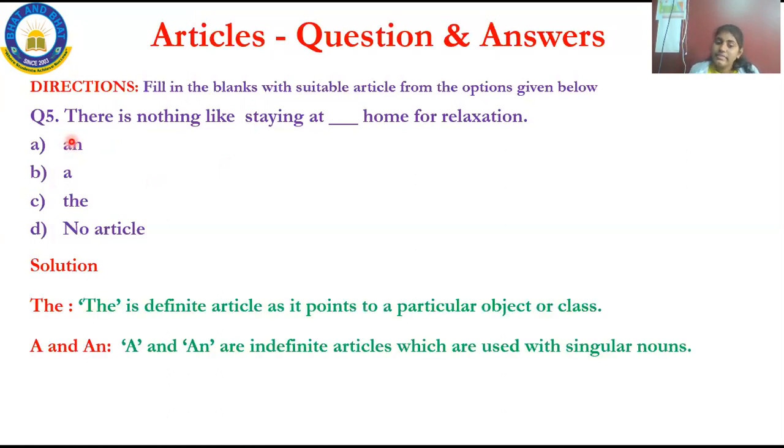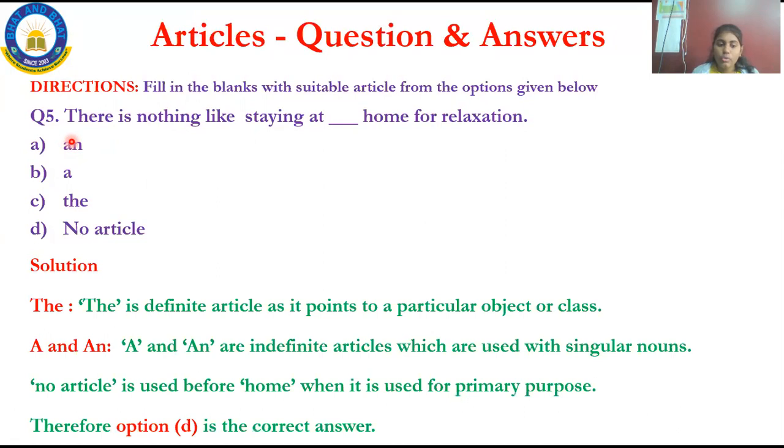Obviously, "the" is a definite article which is used to point out a particular object or a class, and "a" and "an" are indefinite articles which are used with a singular noun. We all know that. Now, see, there is nothing like staying at home for relaxation. "A" will not make a grammatical sentence. We'll go with "an": there is nothing like staying an home. No. And then the third option: there is nothing like staying at the home.